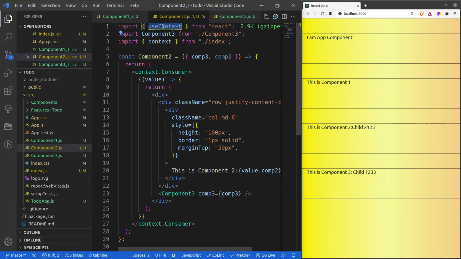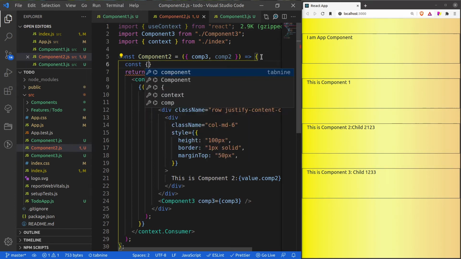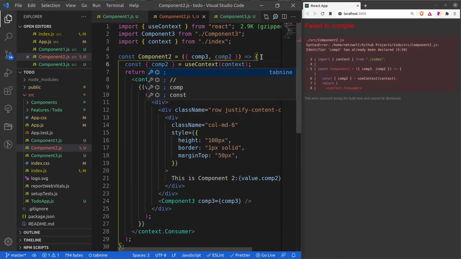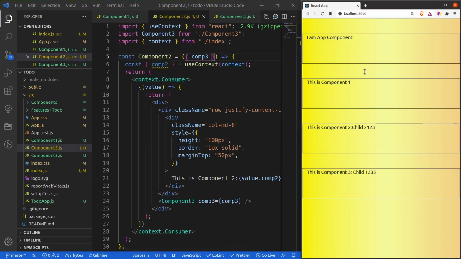Here I will write const comp2 is equal to useContext. Here it is giving an error saying that comp2 is already declared. So I am going to remove this comp2, and let me refresh it.